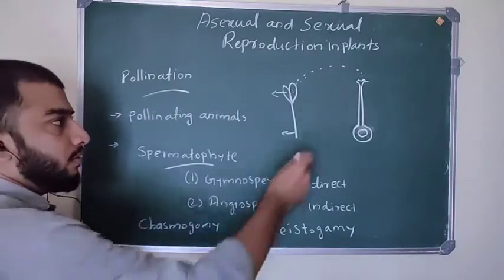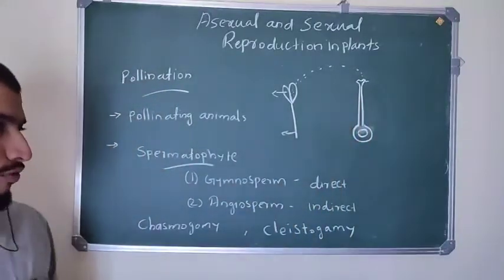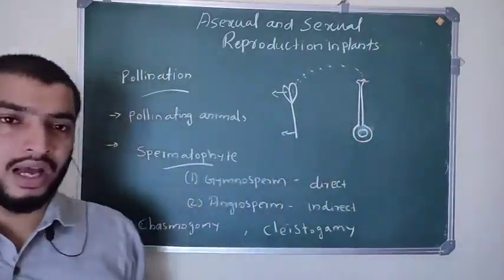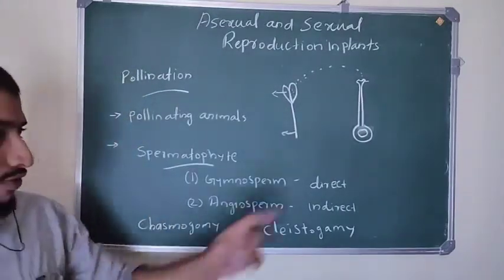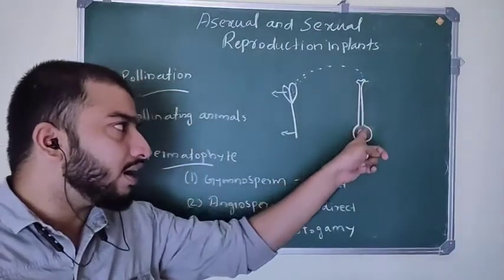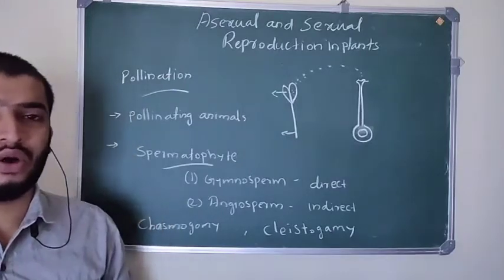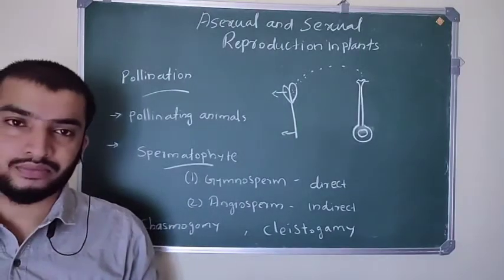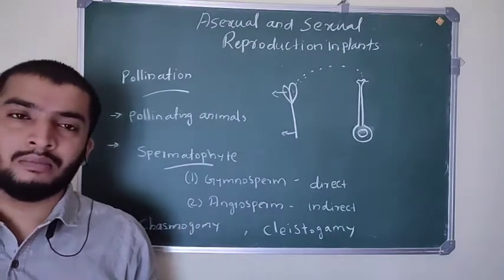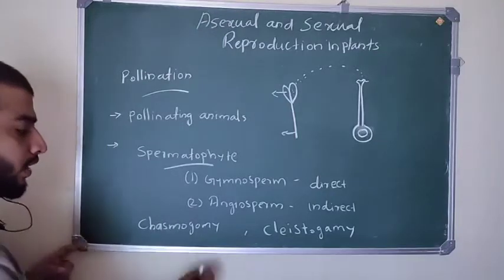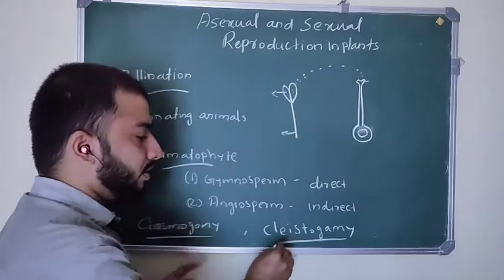Then in angiosperms, you can see indirect pollination. That means pollen grains are transferred onto the stigma of the flower. They land on the stigma, and the pollen grain germinates and forms a pollen tube. Finally this pollen tube passes through the style and reaches the ovule. This type of pollination is called indirect pollination. Then in angiosperms, the majority of plants show chasmogamy, and some plants show cleistogamy.